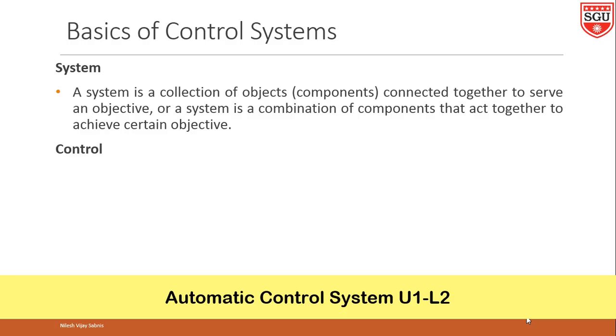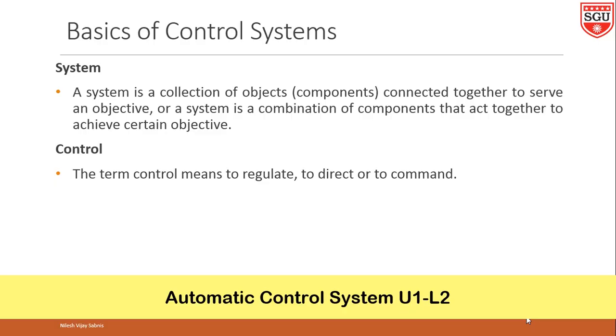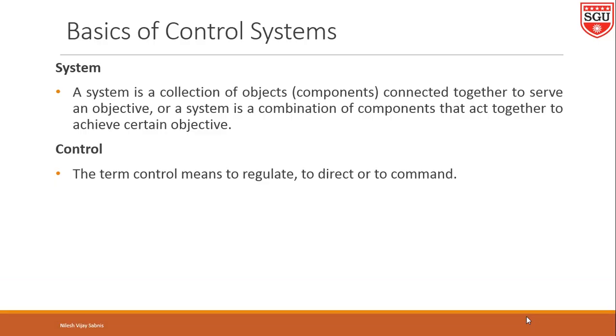Then we can define control. The term control means to regulate, to direct or to command. Then control system.